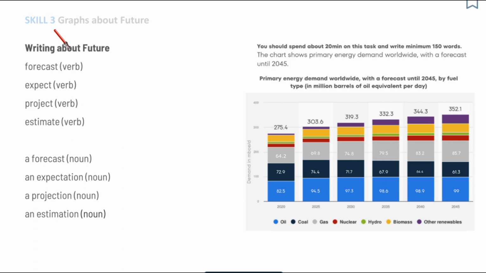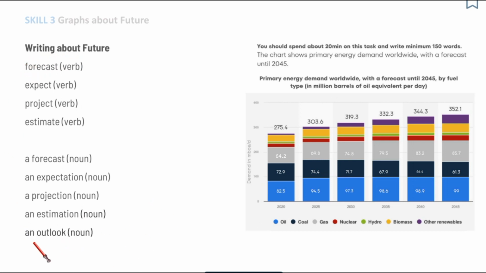In this video, we are talking about the skill of writing about the future. So let's turn to this skill. When we write about the future, we can take advantage of these verbs: forecast, expect, project, and estimate. They're all synonyms. We can also use these words as nouns. So, a forecast, an expectation, a projection, and an estimation. So already you have 8 different ways of presenting information.